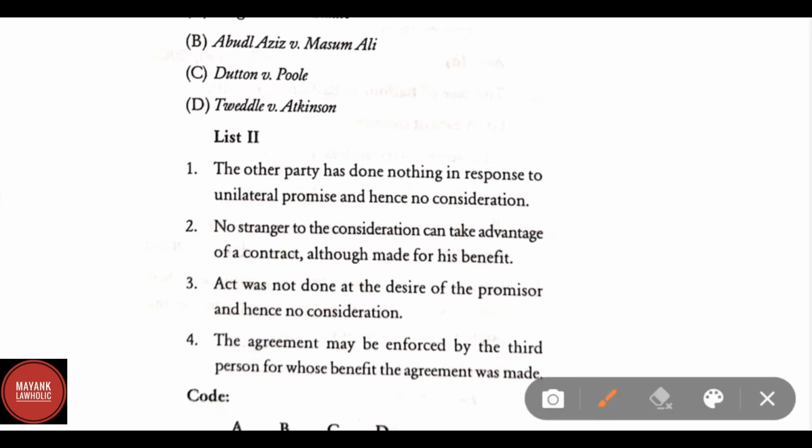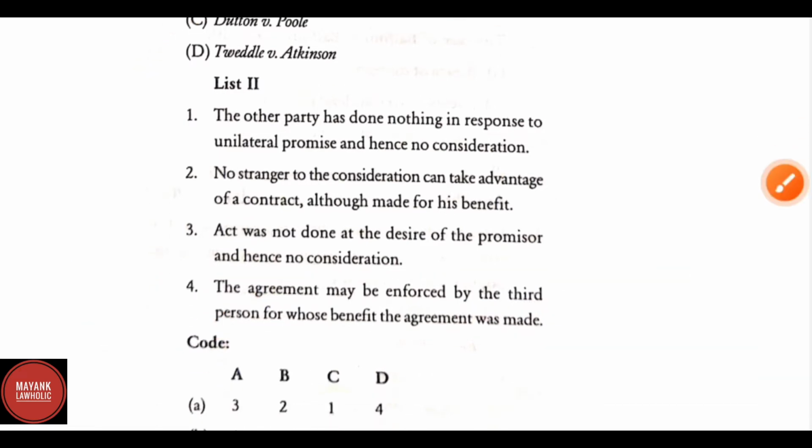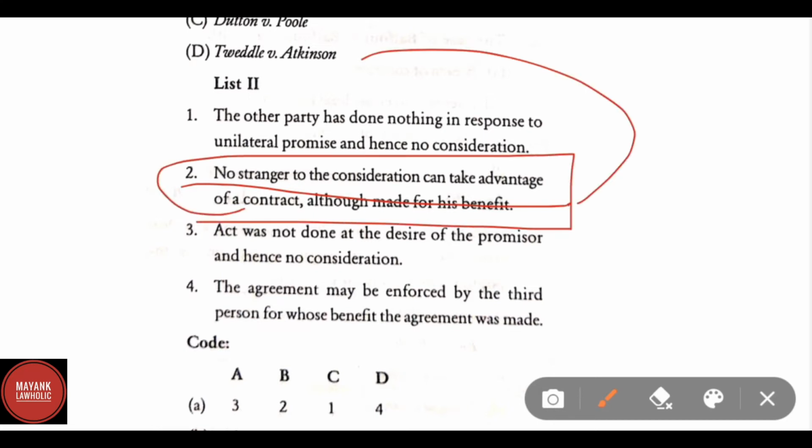In C, Dutton versus Poole, the correct answer is the agreement may be enforced by the third person for whose benefit the agreement was made. D, Tweddle versus Atkinson, the correct answer is no stranger to the consideration can take advantage of a contract although made for his benefit.